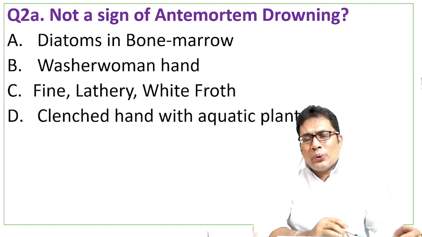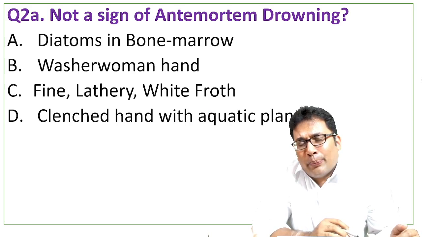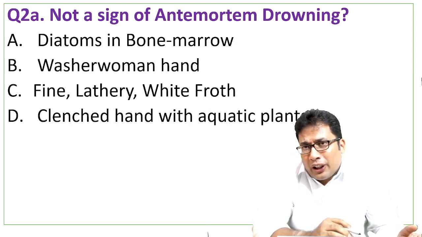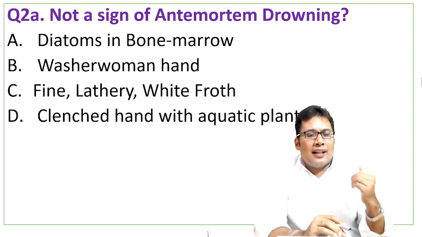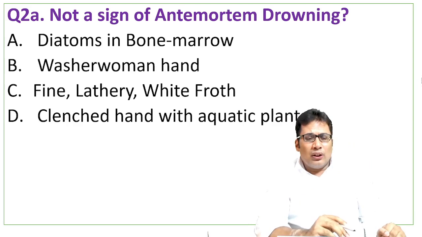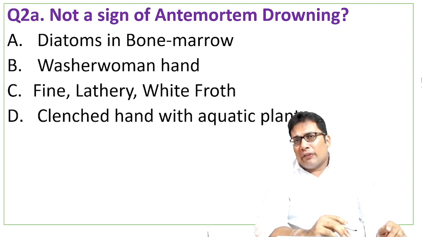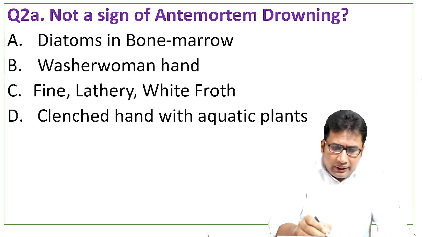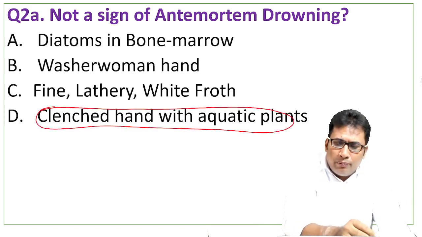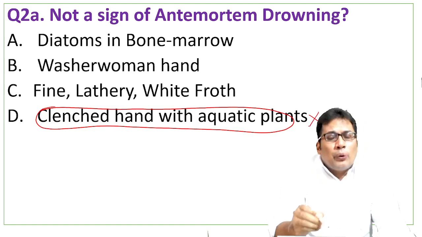Some students say that, so this is the proper framing of the question. Not a sign of antemortem drowning. Options again: diatoms in bone marrow, washerwoman hand, fine leathery white froth, clenched hand with aquatic plant. The clenched hand with aquatic plant is one of the surest signs of antemortem drowning.